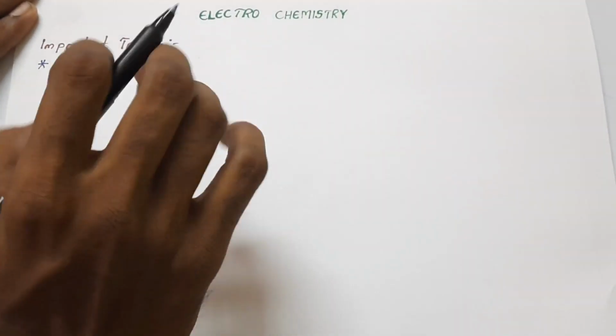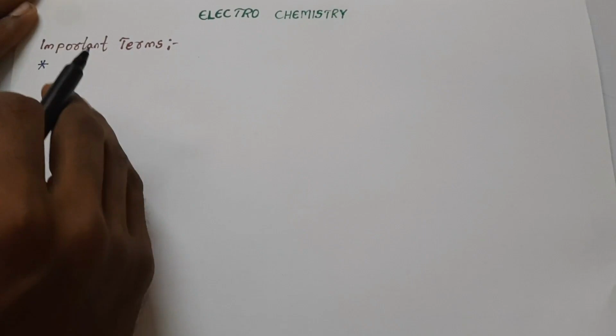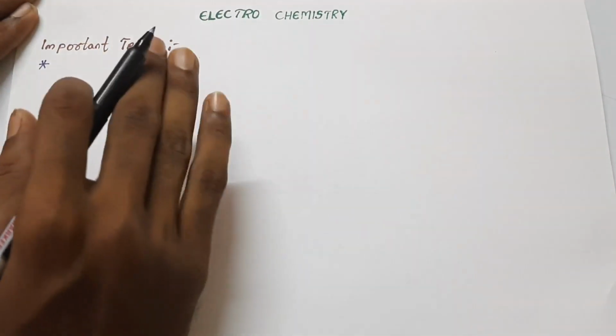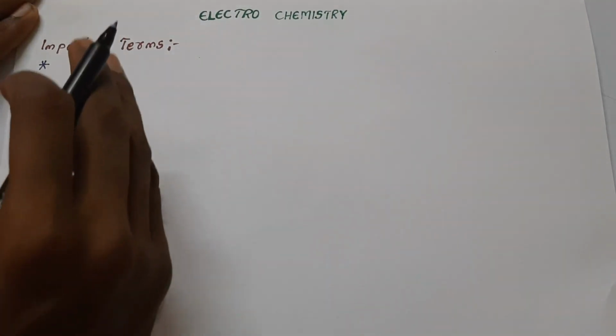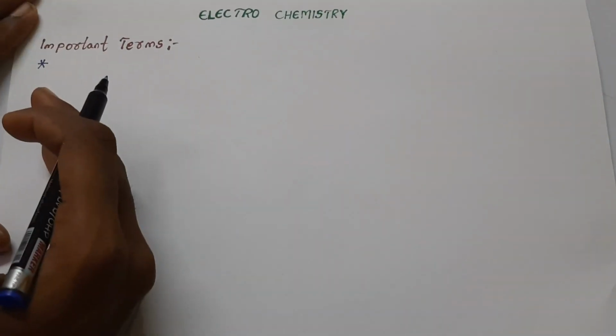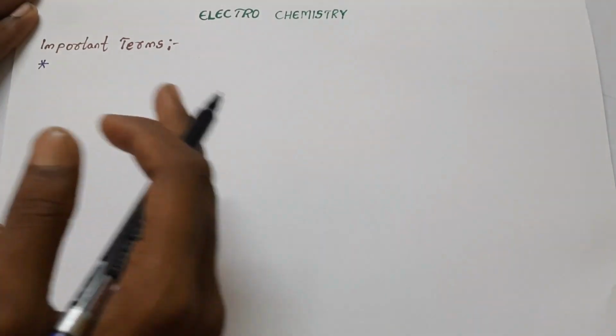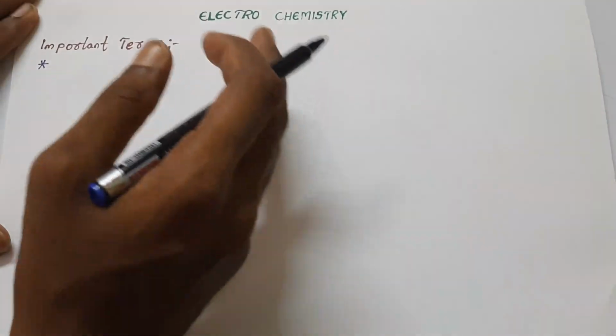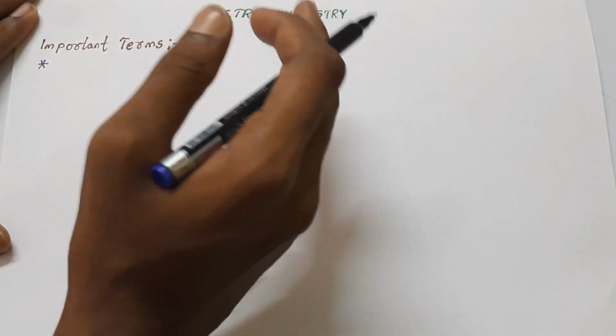Electrochemistry is the branch of chemistry that deals with the relation between electrical and chemical energy. That is, when electrical energy is transferred into chemical energy and chemical energy is converted into electrical energy, the conversion of chemical energy into electrical and vice versa is called the study of electrochemistry.